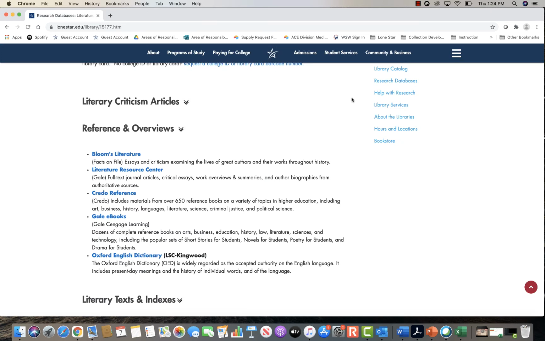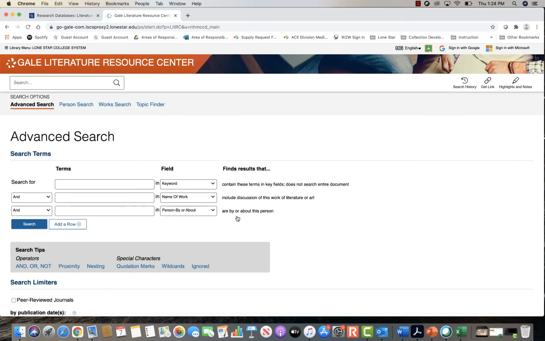So we're going to visit another database called Literature Resource Center. It has full-text journal articles, critical essays, work overviews and summaries, and author biographies from authoritative sources. That sounds like exactly what we need. So I'm going to go ahead and click on that. It automatically takes us to the advanced search page, so we can go ahead and start doing our initial searching.